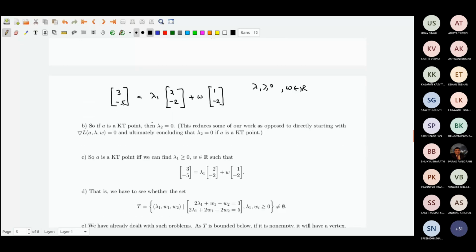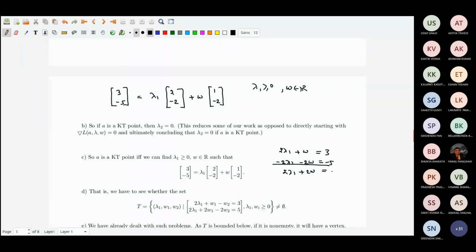So this one will reduce to the following set. If I write it this way, I can write it as 2 lambda 1 plus w is equal to 3, and then minus 2 lambda 1 minus 2w is equal to minus 5. But the same thing, I erase this and write it as 2 lambda 1 plus 2w equal to 5.